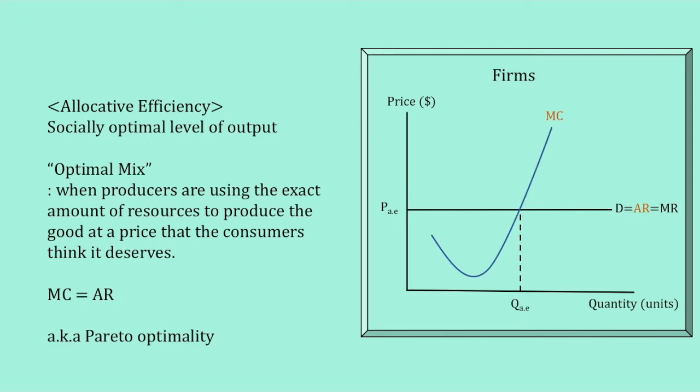Allocatively efficient point is also called a point of Pareto optimality, which is a point when it is impossible to make one person better off without making someone else worse off. So, if we combine this knowledge with the short run and the long run situations, we can examine the efficiency of the perfectly competitive market.